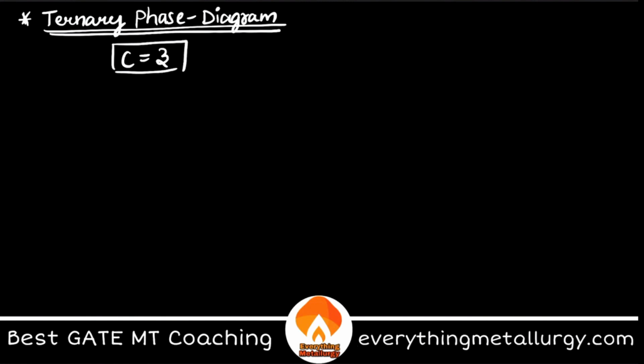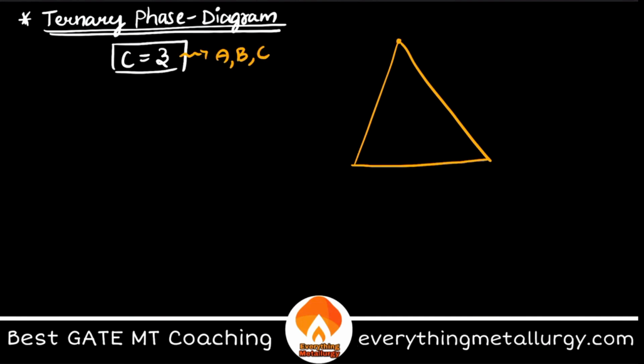So what we do here is, we use something like this. We have a triangle and let's take the 3 components to be some A, B and C. So we have A over here, B over here and C over here. What we did is assign pure materials to the vertices. That means this vertex denotes 100% A, this point denotes 100% B and this is 100% C. So the first assumption